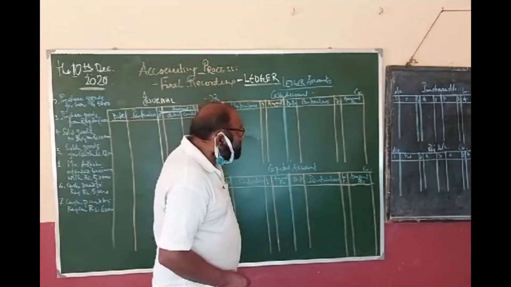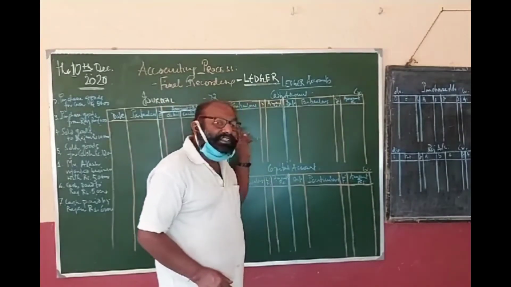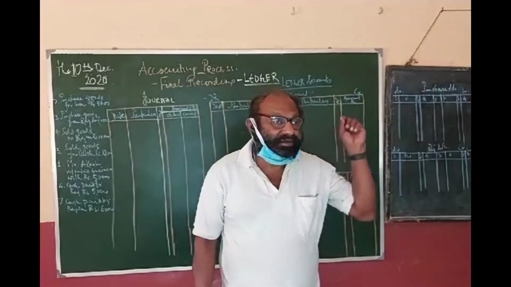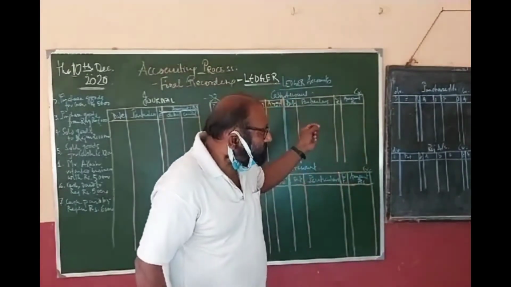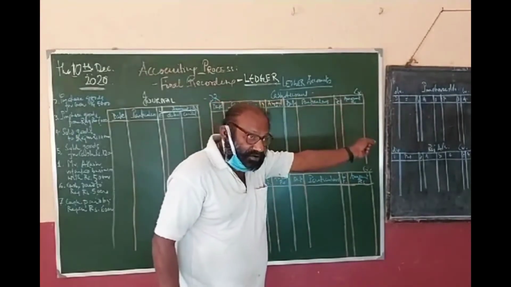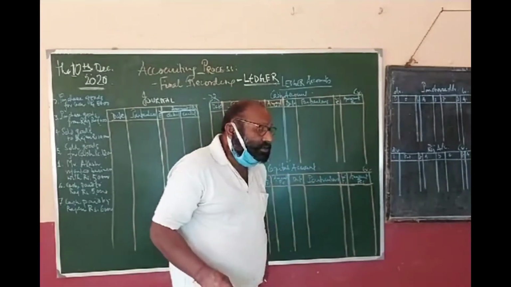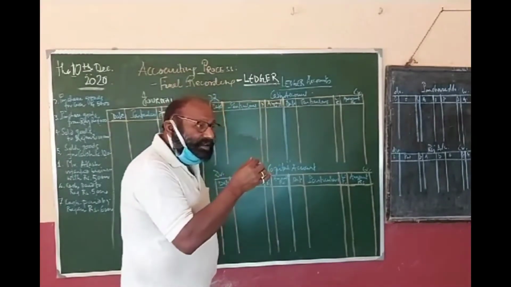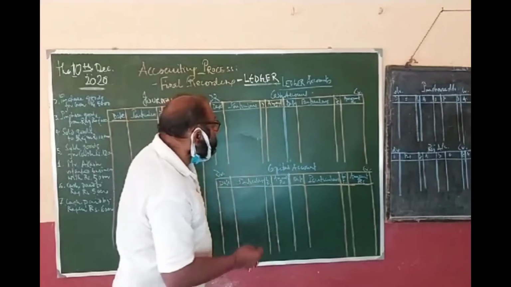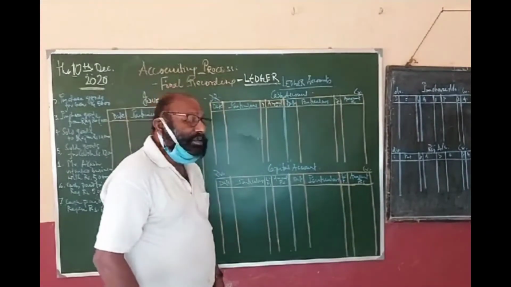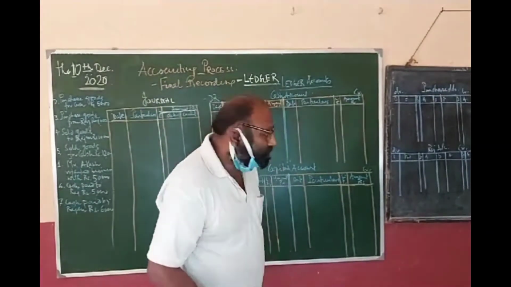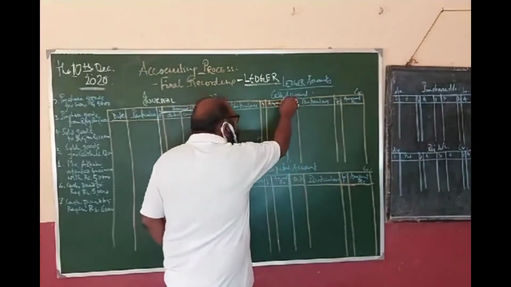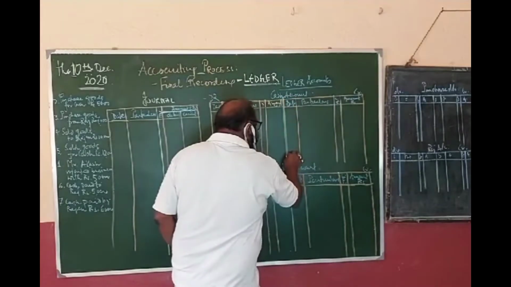Okay. Now today I am making the entry, that means I am putting the transaction into the journal, and from the journal I will subsequently go on putting it in the ledger account. Ledger, how does it look? Each and every account has its debit and credit also. So every debit must have its credit, an equal amount of credit. So this is the pro forma of a ledger account.